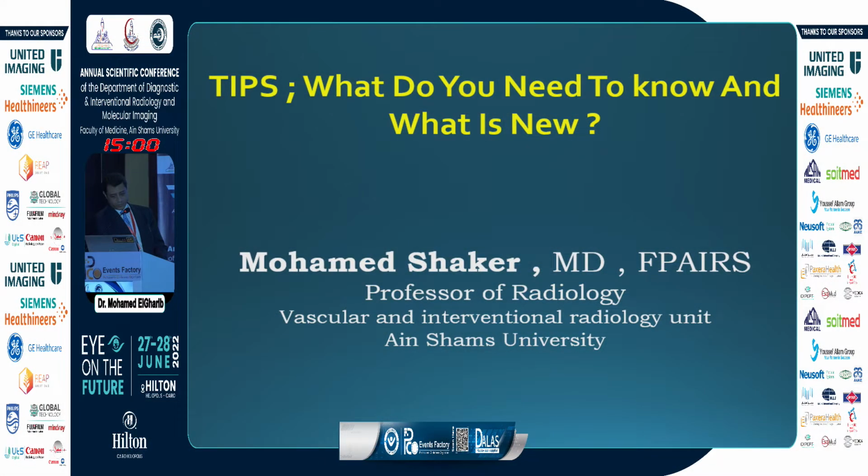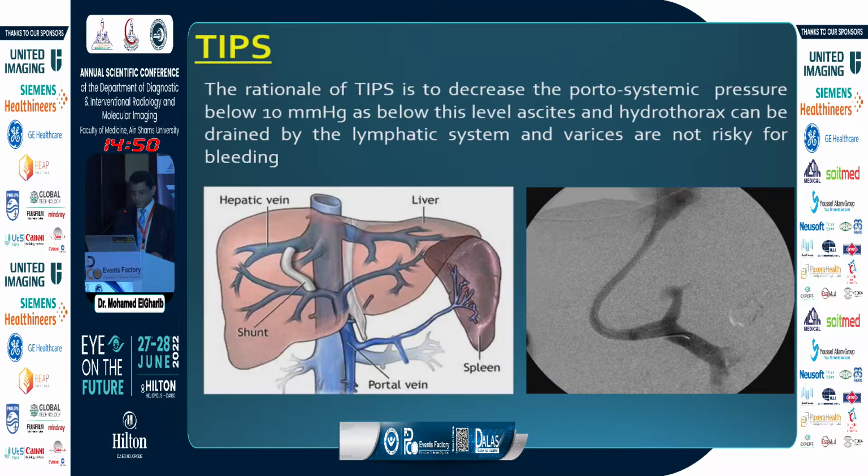Ahmed Al-Durri, for your nice introduction. And dear professors and colleagues, I will talk about TIPS, what you need to know and what is new. As you know, in TIPS we create an artificial portosystemic shunt between the portal circulation and systemic circulation by insertion of a metallic stent through the liver parenchyma, connecting between the portal vein and the IVC.